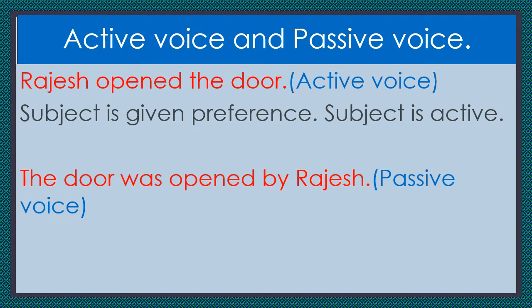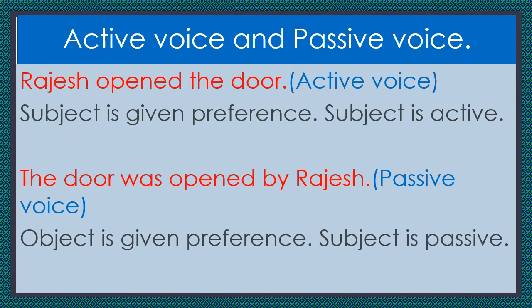Now, what's our second sentence? Children, see, the door was opened by Rajesh. This is called passive voice. This sentence is in passive voice. Why? Here, the object is given preference. The subject is not given preference. The subject is not active. The subject is passive. That is why this sentence is called passive voice.